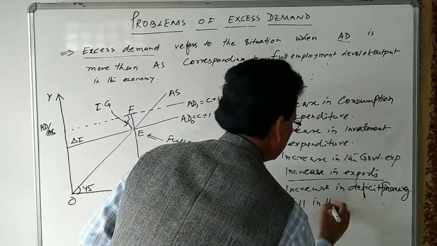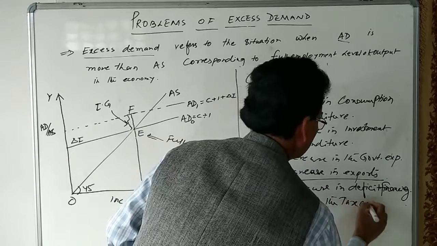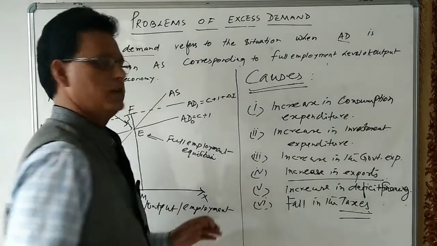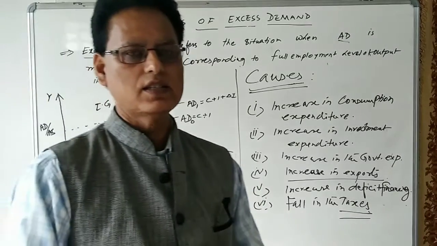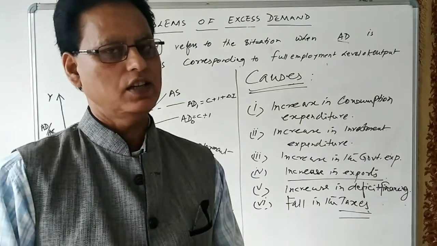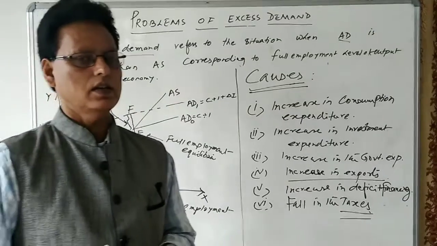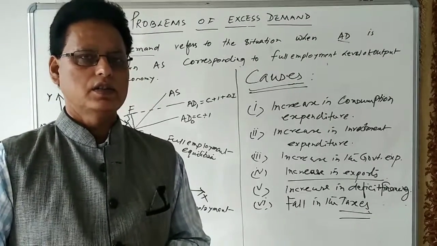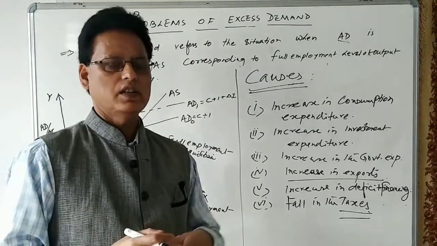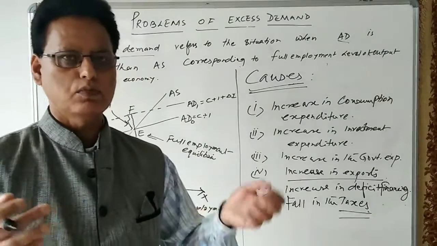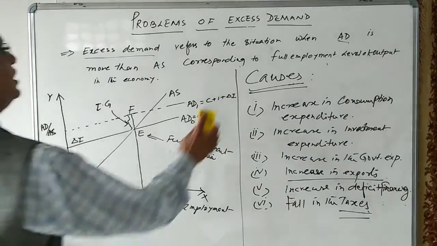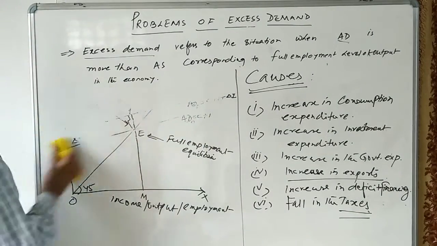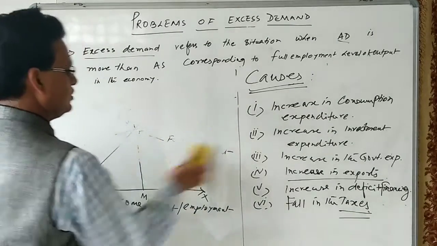Another one is the fall in taxes. If the government has started reducing the rate of taxes, the disposable income will increase. When disposable income increases, their income increases, and they will buy more and more goods. So I think these are the causes. Let us see what the impacts of excess demand on the economy are.